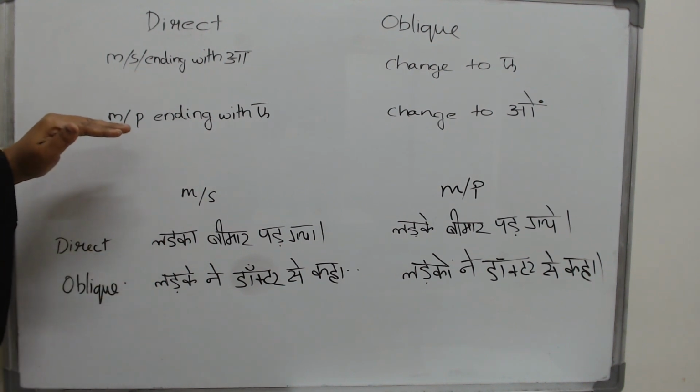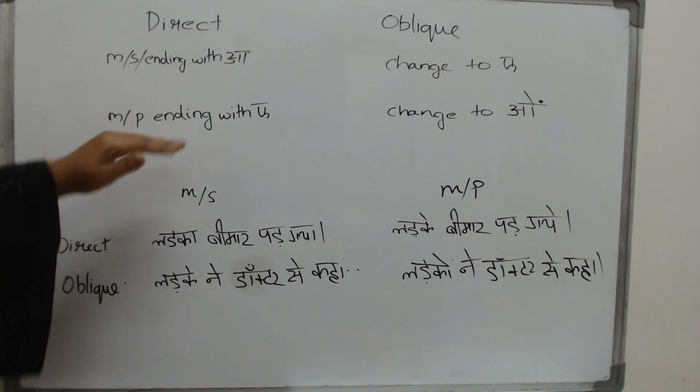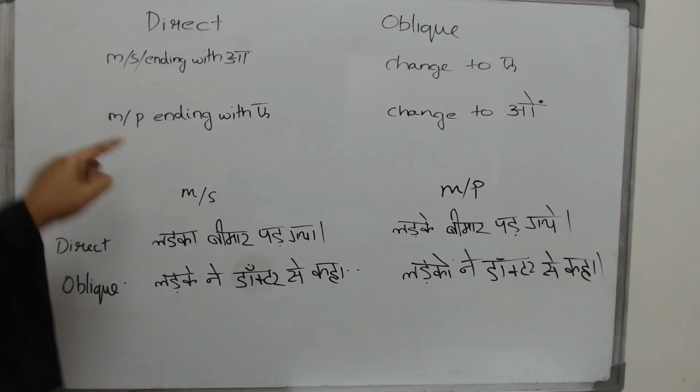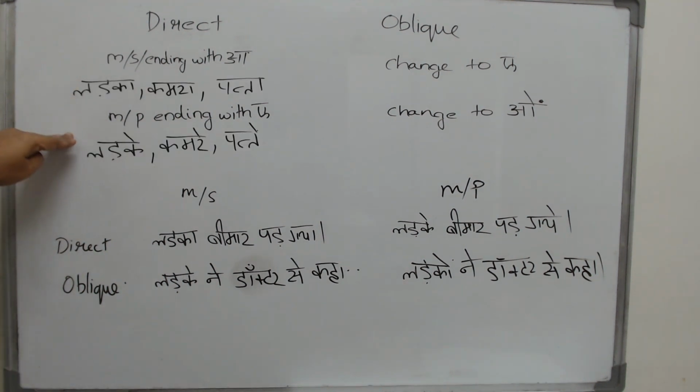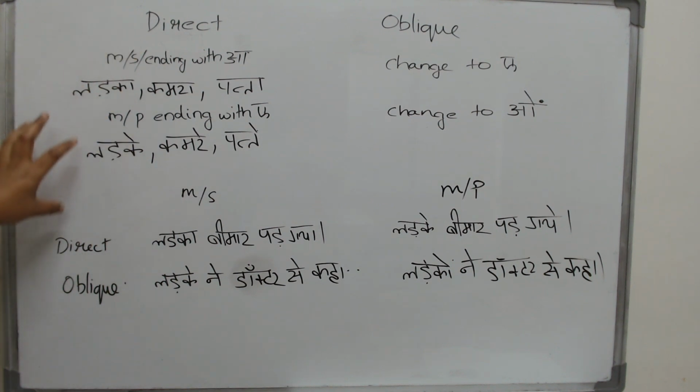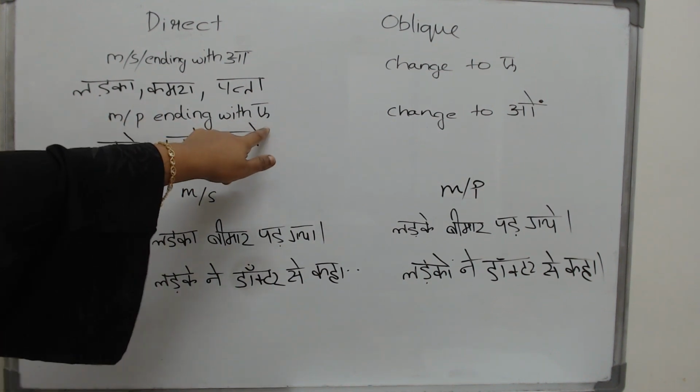Now what about male plural words ending with a ki matra? Consider the plural of all the words that you have here. I have written down the plural of just these words: ladka, ladke; kamra, kamre; patta, patte. Now these are the plural forms, the male plural words ending with the a ki matra.